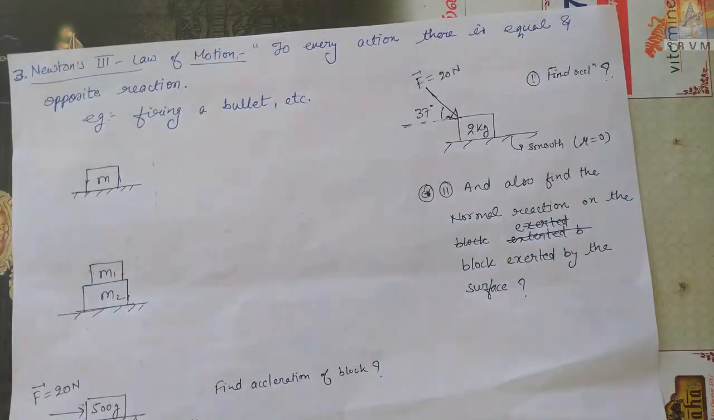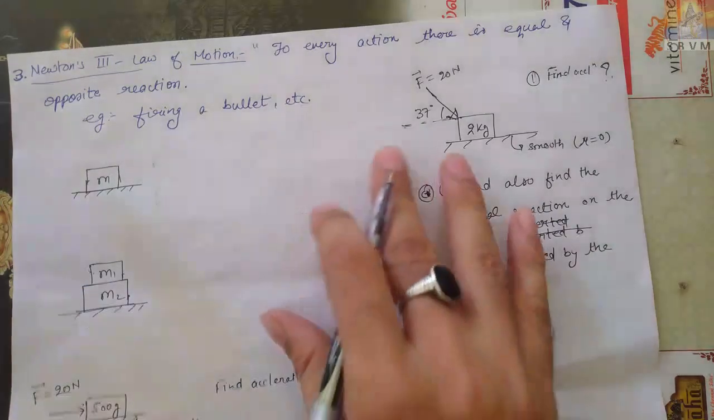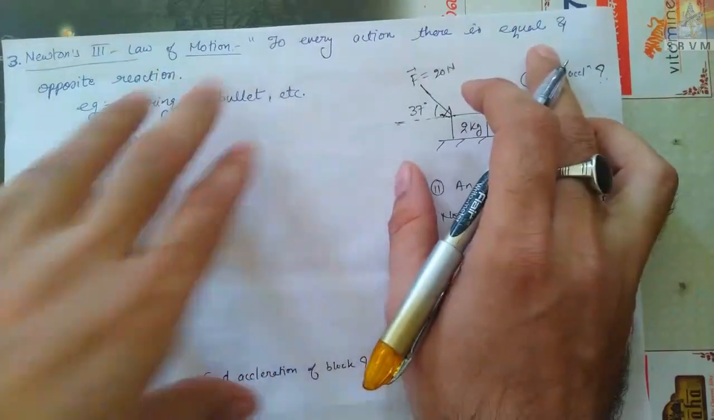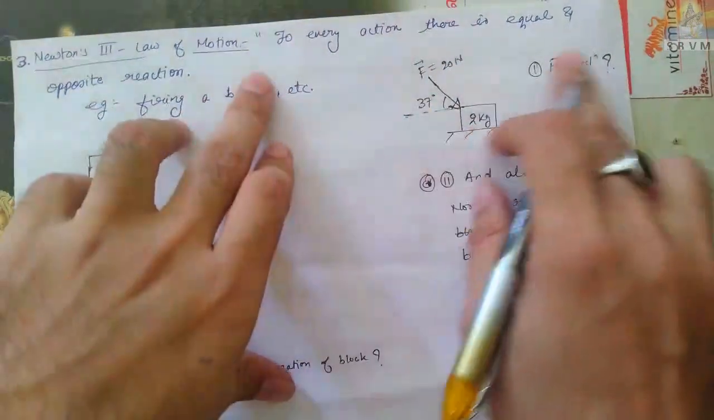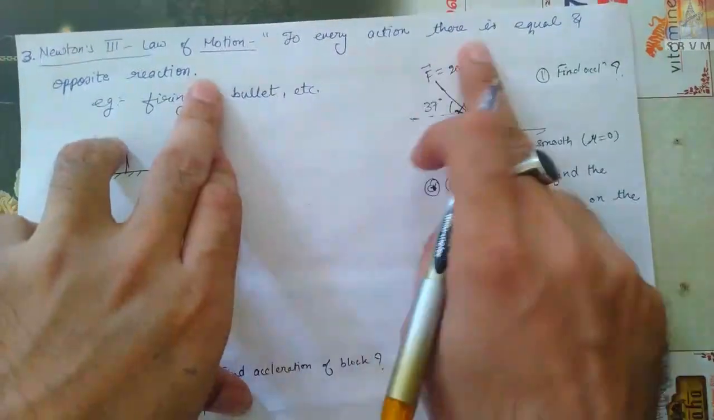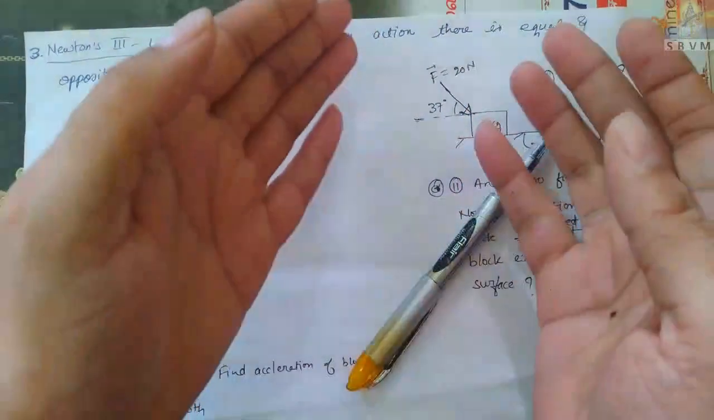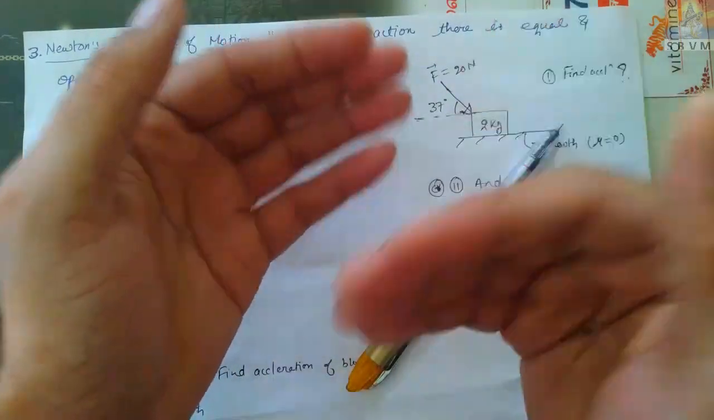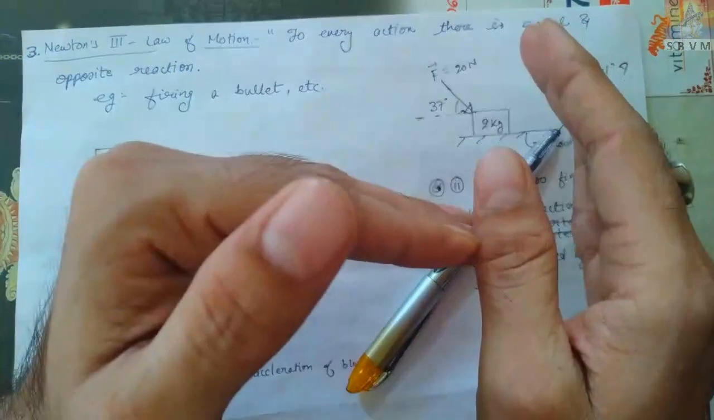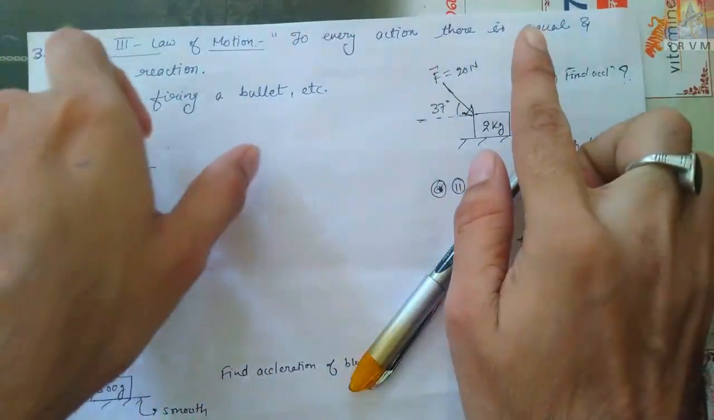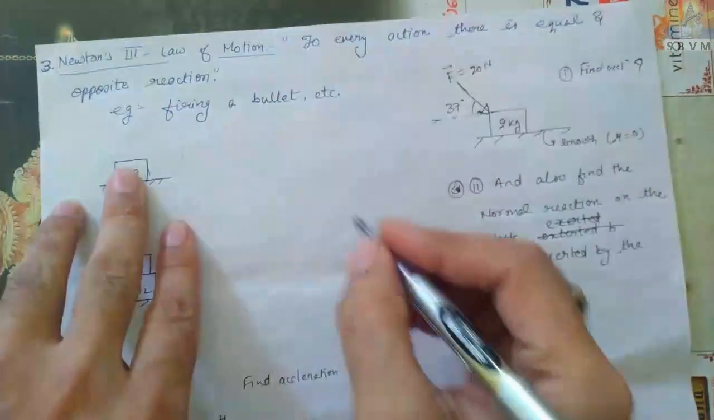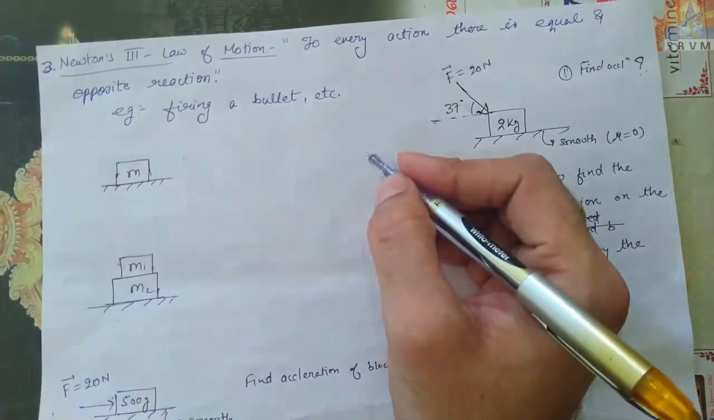Now last but not the least, Newton's third law of motion. Almost all of you are familiar with this. To every action there is an equal and opposite reaction. For example, a basic day-to-day life example: if you slap someone, he or she will not leave you, she will also slap you. Means to every action there is an equal and opposite reaction. And that was just a kiddish example, a funny joke.